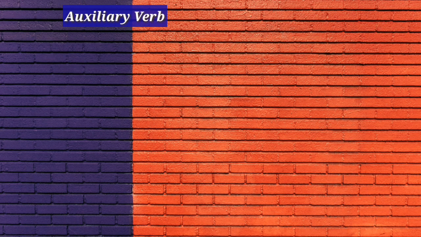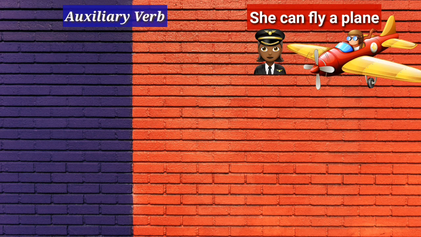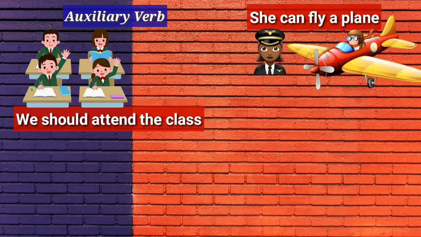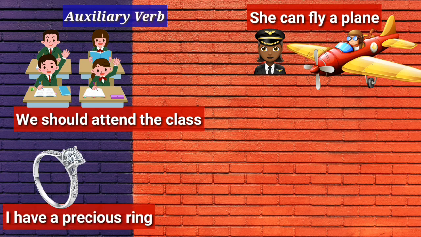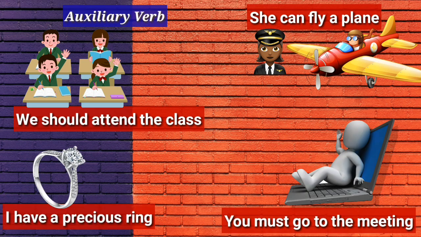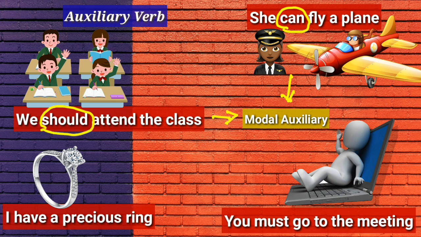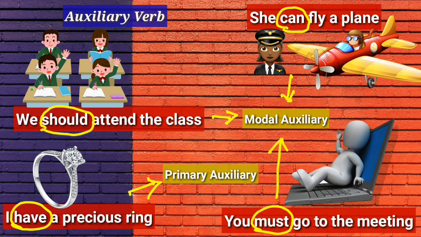Look at these examples. She can fly a plane. You should attend the class. I have a precious ring. You must go to the meeting. In sentence number 1, you can see the verb can is a modal auxiliary, which is showing ability. In the second sentence, should is again a modal auxiliary, which is giving advice. In the third example, have is a primary auxiliary, which is expressing possession. In the last example, the verb must is again a modal auxiliary, which is expressing an obligation.